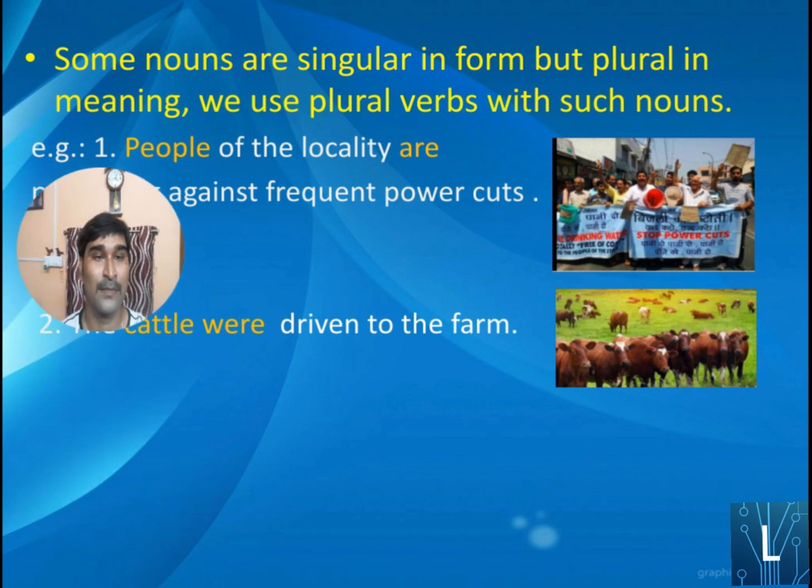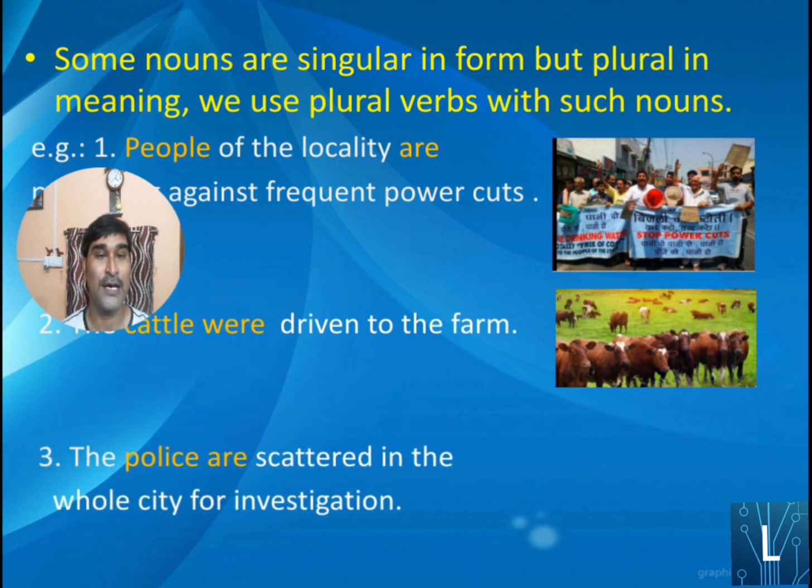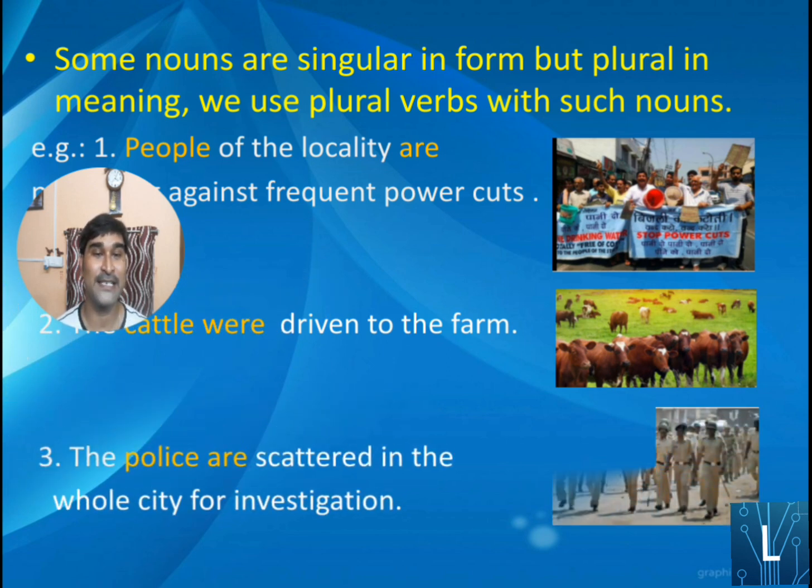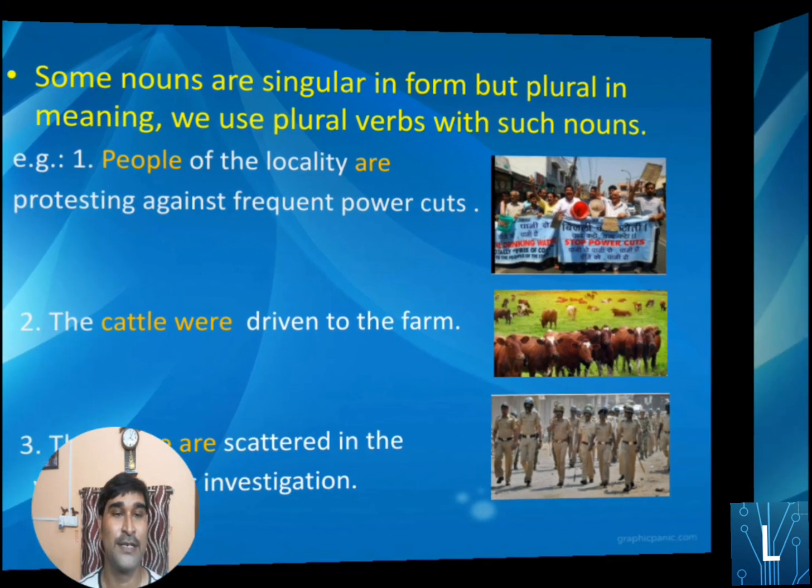Next, the third point: the police are scattered in the whole city for investigation. The police are, actually. Why the police are? Because the police is plural in form. All the time they will come in a group. That's why the police are scattered, not is scattered. Here it is not a single or singular person. It is actually plural number. So that's why the plural verb are will be used. Okay, next slide.